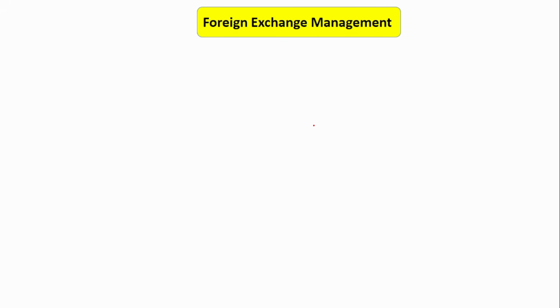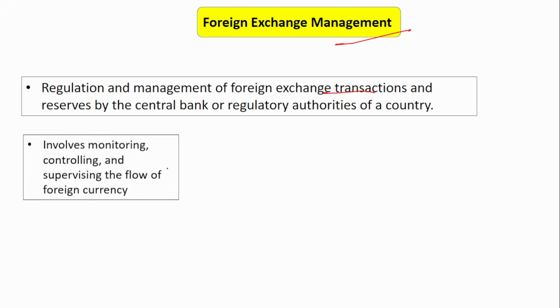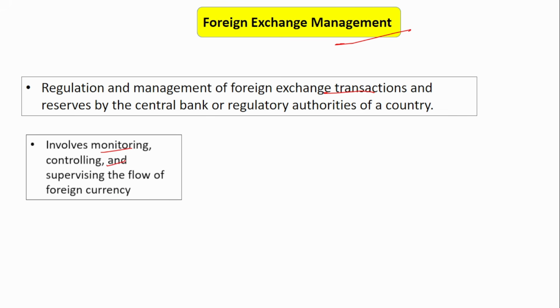Moving to the next important function of RBI, that is foreign exchange management. Here the regulation and management of foreign exchange transactions is all taken care of by the Reserve Bank of India. The Reserve Bank of India is the one who stores the forex reserves of the entire country also. Various functions involve monitoring, controlling and supervising the flow of currency. Next is exchange rates. It continuously monitors the exchange rate, especially the dollar and the INR rate.